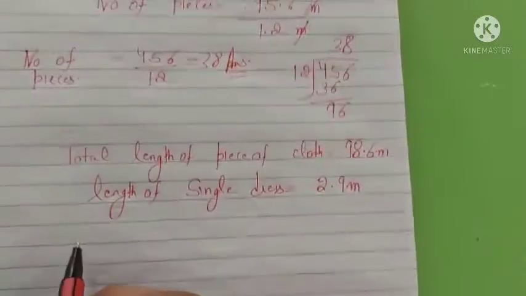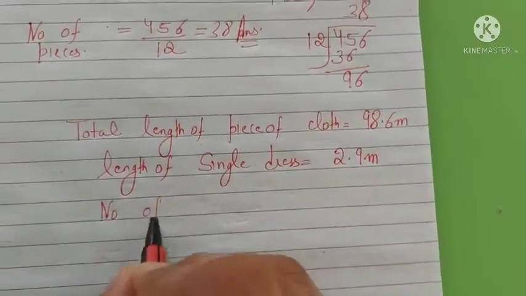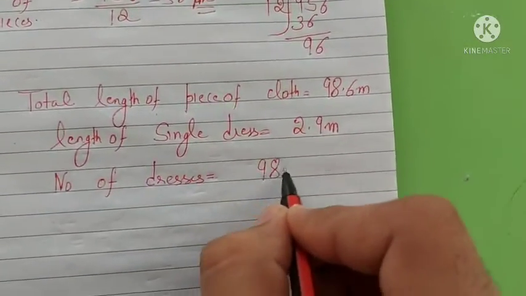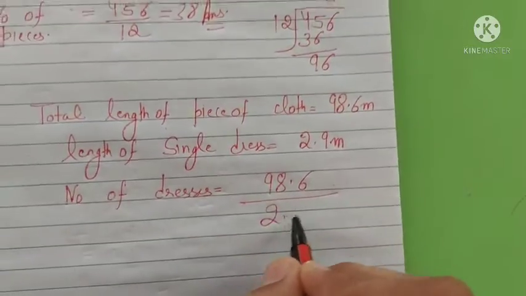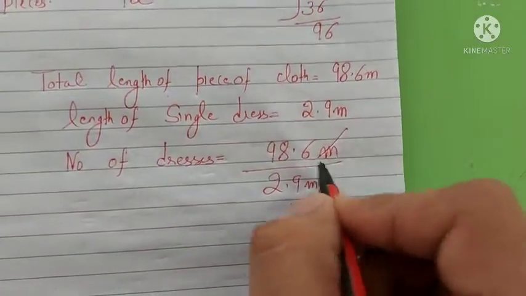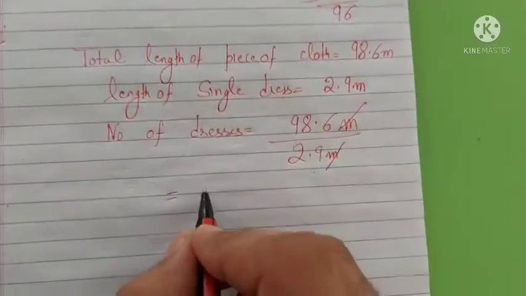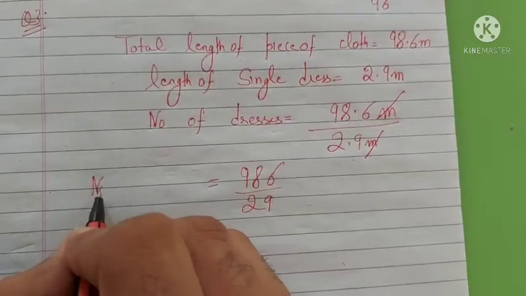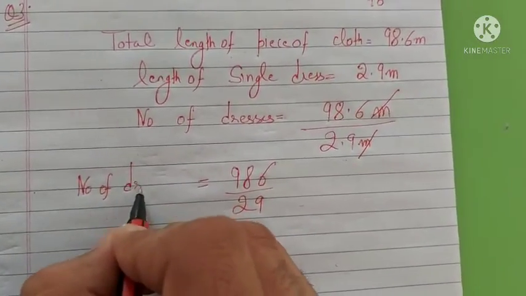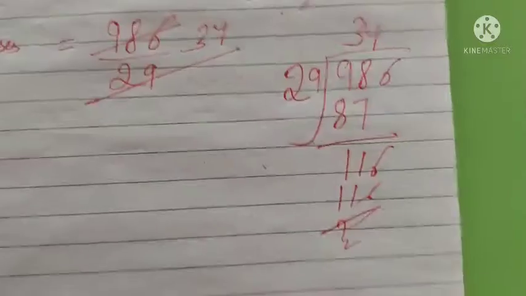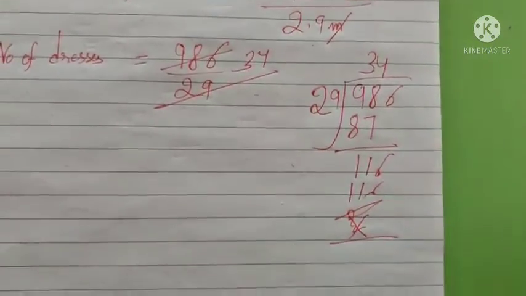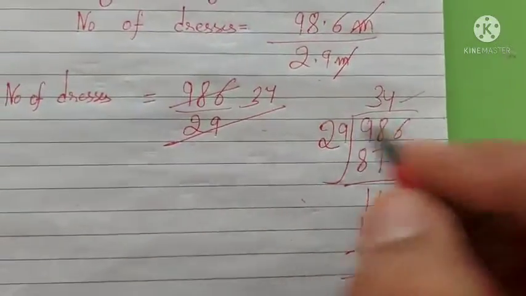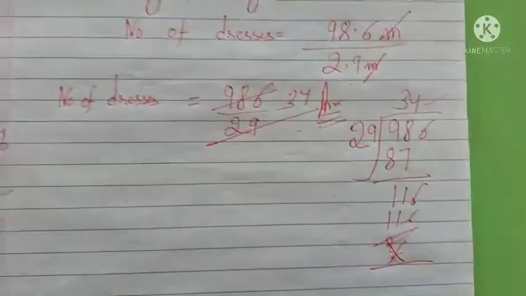Now we have to find the number of dresses, which is equal to 98.6 divided by 2.9. Meter cancels with meter, and the decimal point is removed, giving 986 divided by 29. The number of dresses we can make is 34.